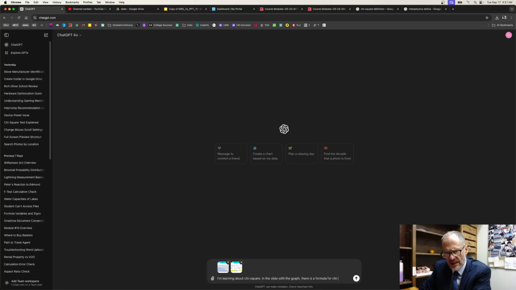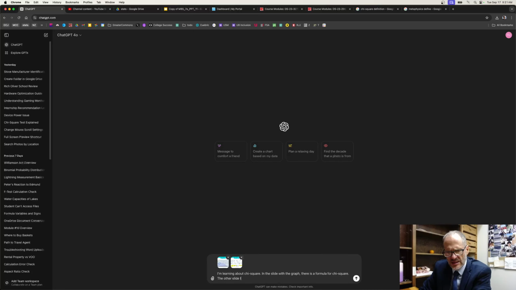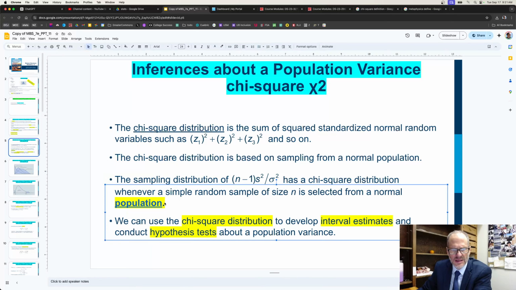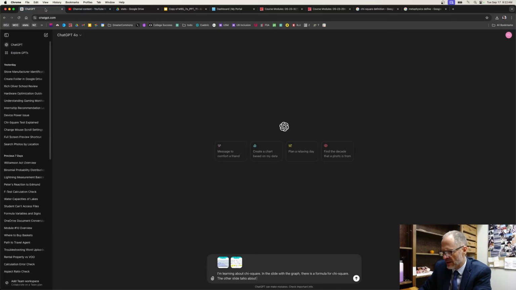There is a formula for chi-square. The other slide talks about, and let's go get that text, the sampling distribution of, here, let's do this. Let's see if we can get this here. As a chi-square distribution. I guess we'll copy that, and we'll put that here, and we'll put quotes.